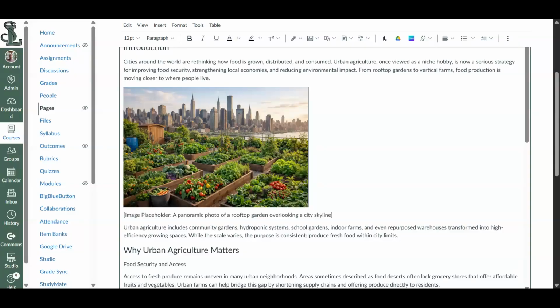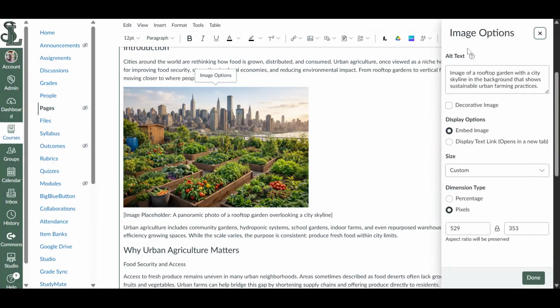Now, perhaps you pulled an image from somewhere else in Canvas, or you uploaded it and didn't add the alt text at time of upload. Don't worry, there's another way you can do this. I'm just going to be in my edit screen. I'm going to click on the picture and an image options button shows up. I'm going to click on that.